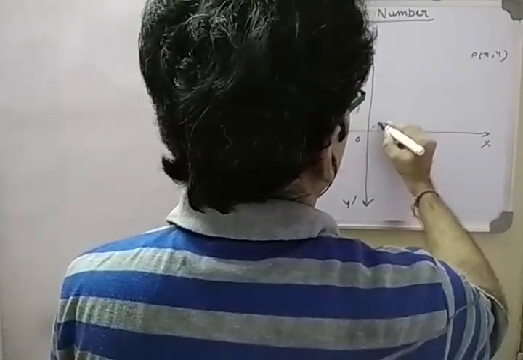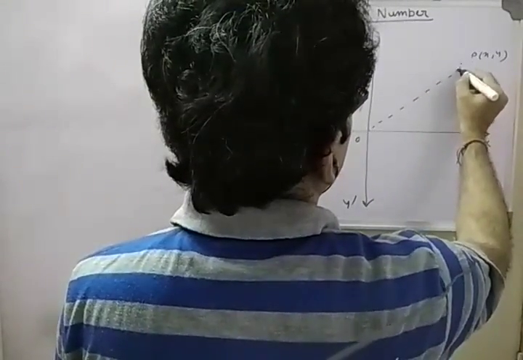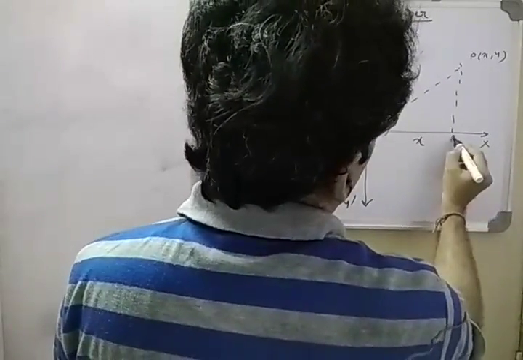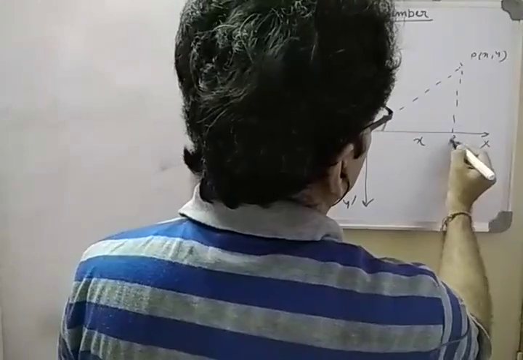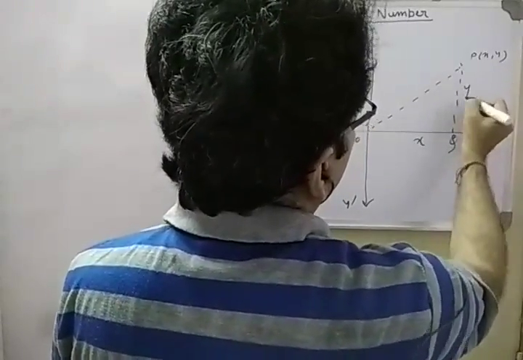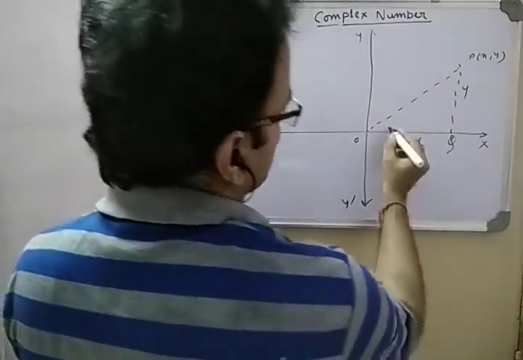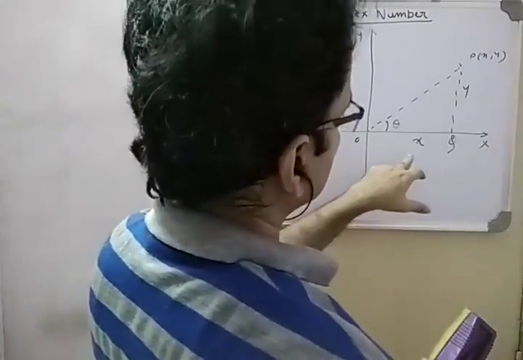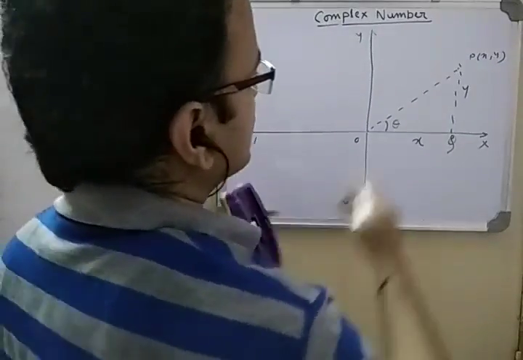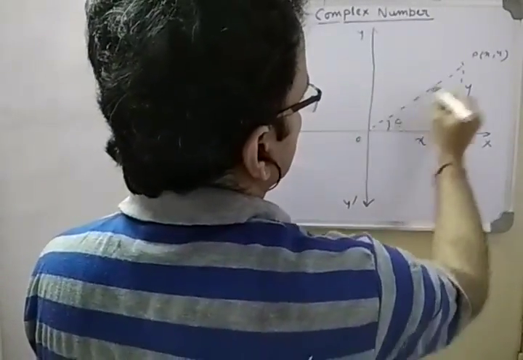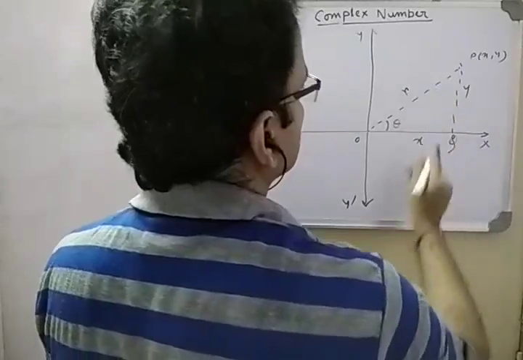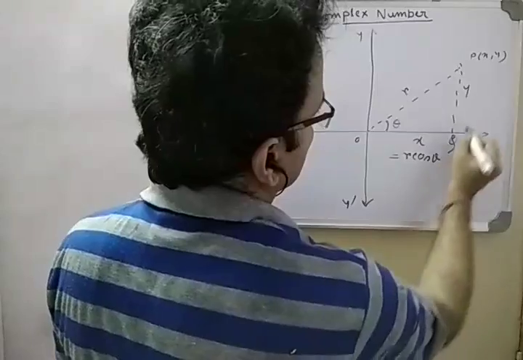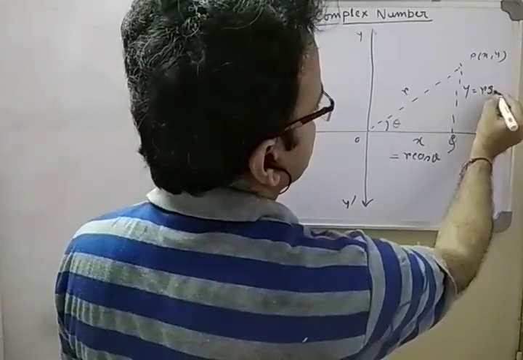This is the origin, and if this is point P, then OQ is x units, and QP is y. If this is theta, the angle with the positive x-axis, and this distance OP is r, then x equals r cos theta and y equals r sin theta.